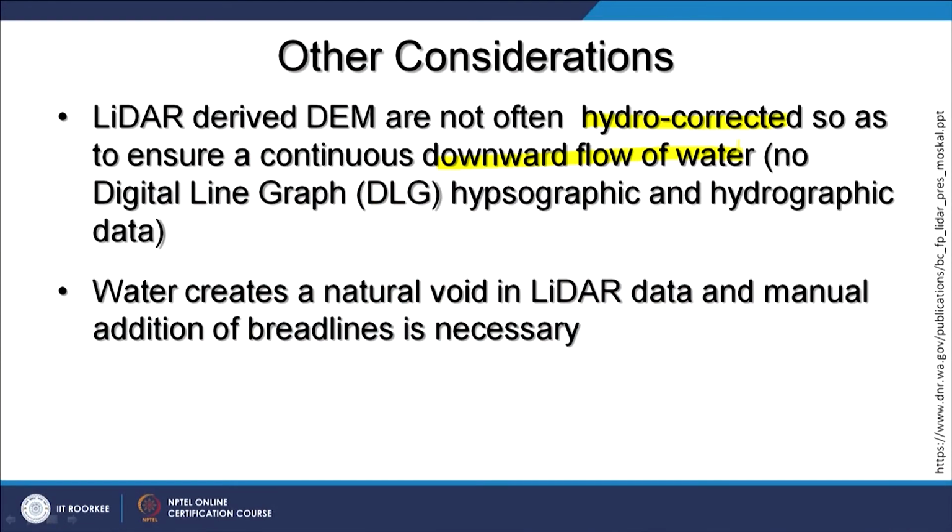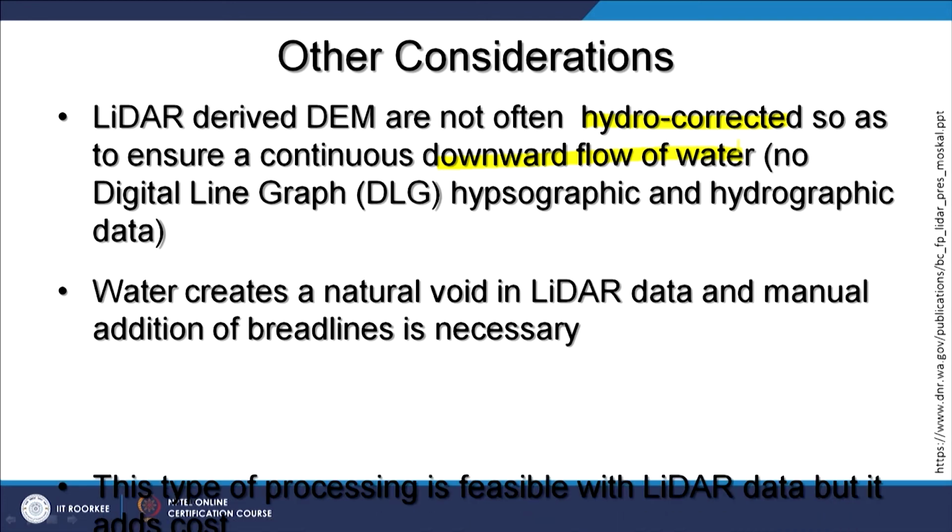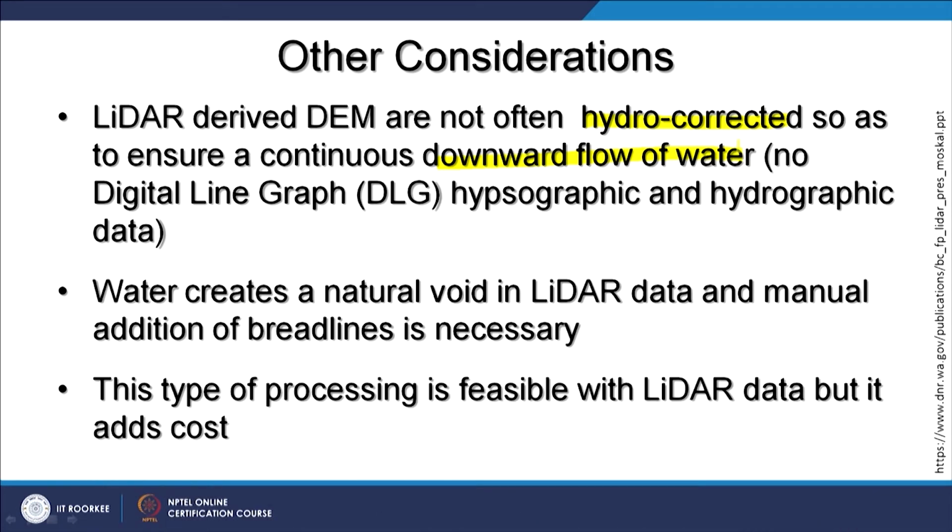Because if water is present on a surface, then water creates a natural void in LiDAR because of absorption of the LiDAR beam, and manual addition of break lines is necessary. That means manual correction may sometimes be required in your data set, and this type of processing is possible with LiDAR, but it is definitely time consuming, may require some techniques, and will add some cost.